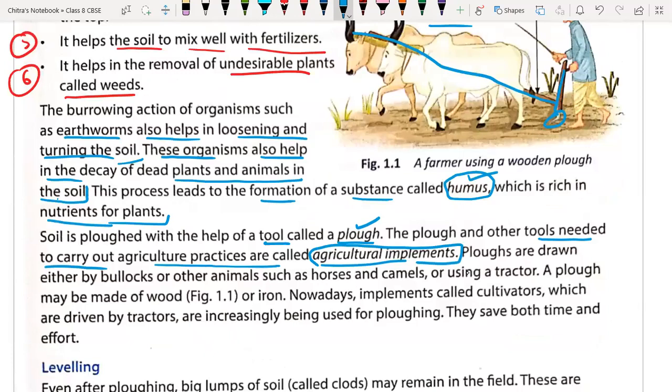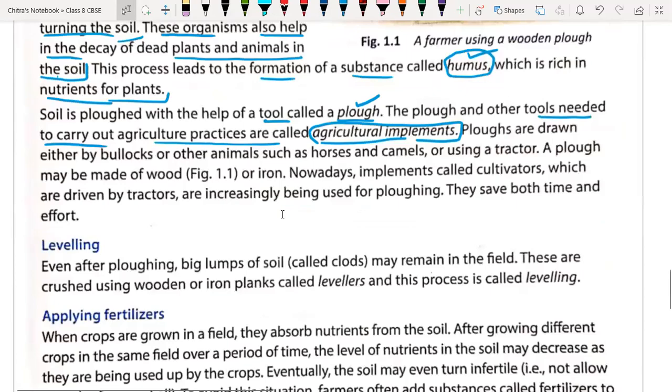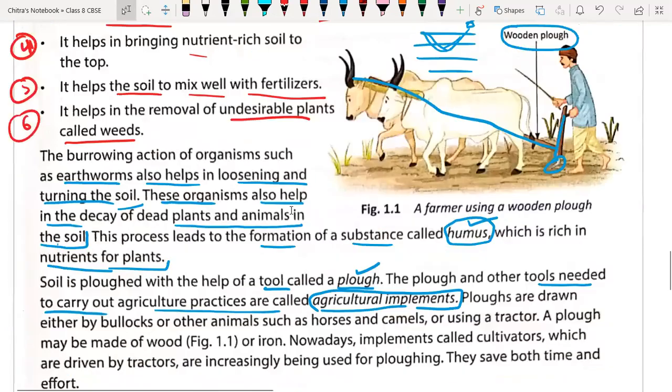All these are nothing but the tools we are using for different purposes in the agricultural field. I will show you in the next class.